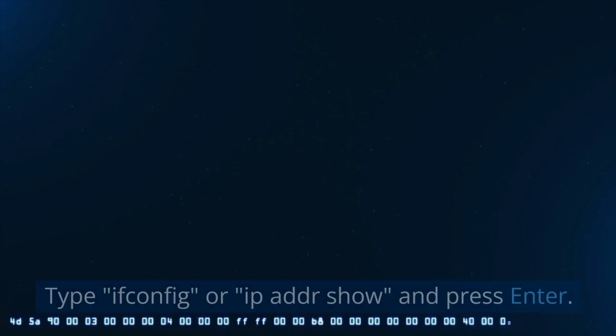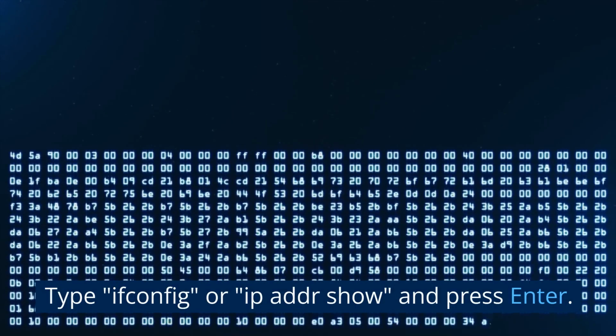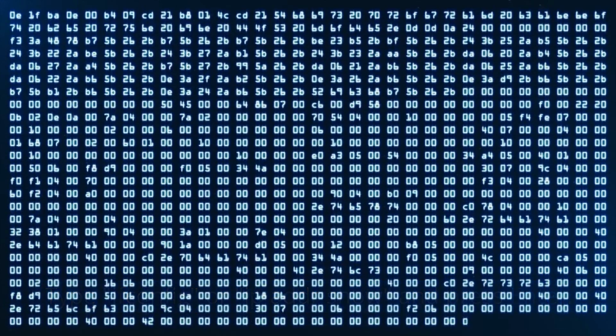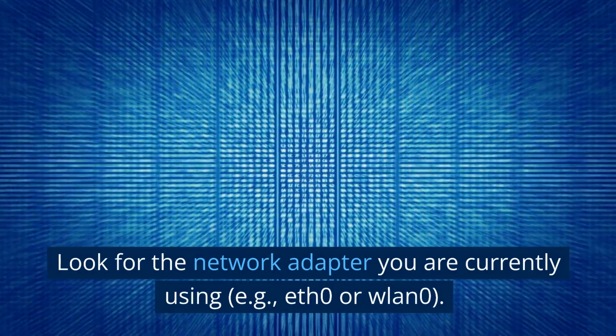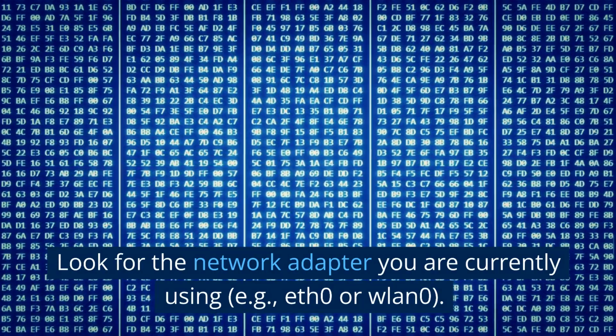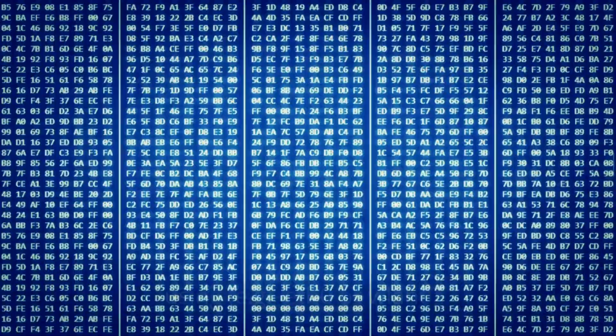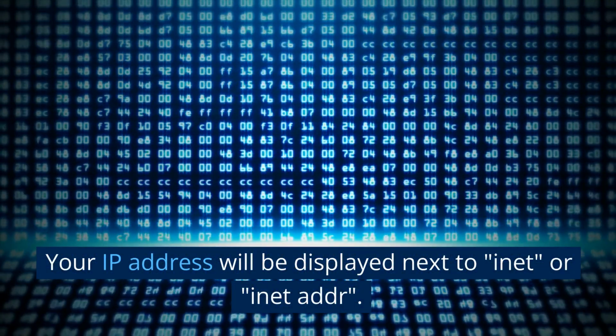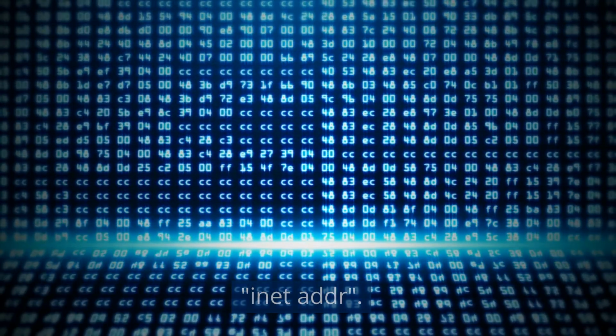On Linux, open a terminal window. Type ifconfig or ip addr and press Enter. Look for the network adapter you are currently using, e.g., eth0 or wlan0. Your IP address will be displayed next to inet or inet addr.